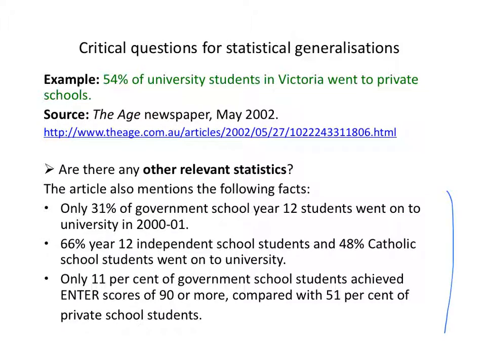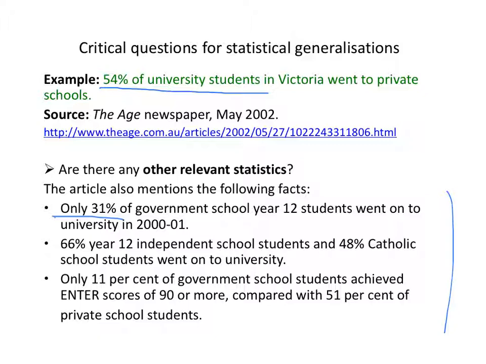For example, this interesting one, that only 31% of government school Year 12 students went on to university in the year before this article was published. I just want to use this number to draw your attention to something. This statistic tells us that 54% of all university students in Victoria went to private schools. And from that we can deduce that 46%, the remainder of those university students in Victoria, went to public schools, government schools.